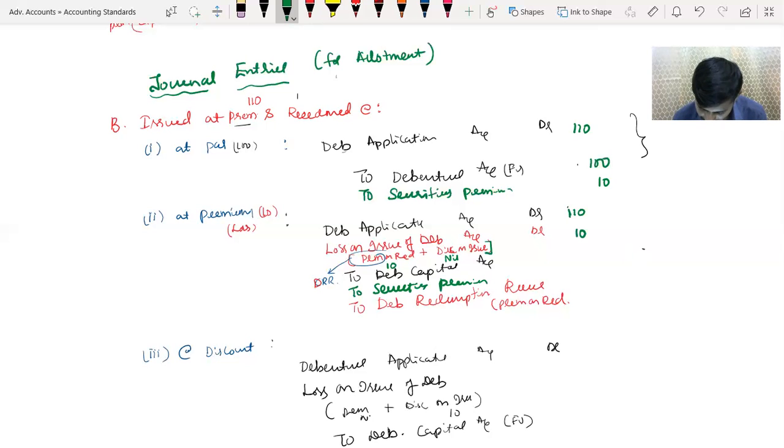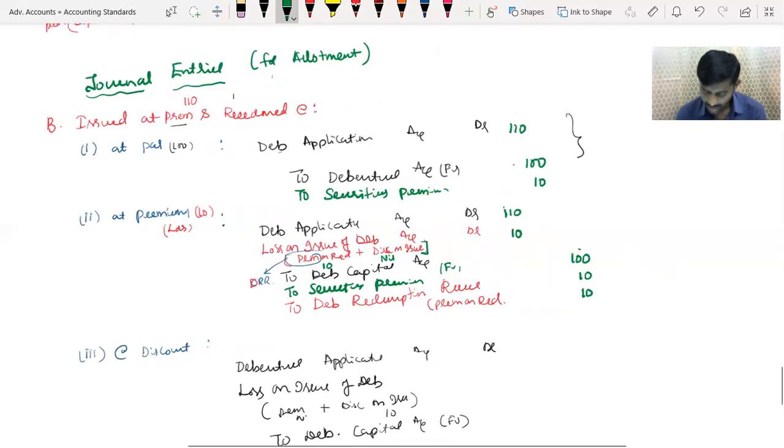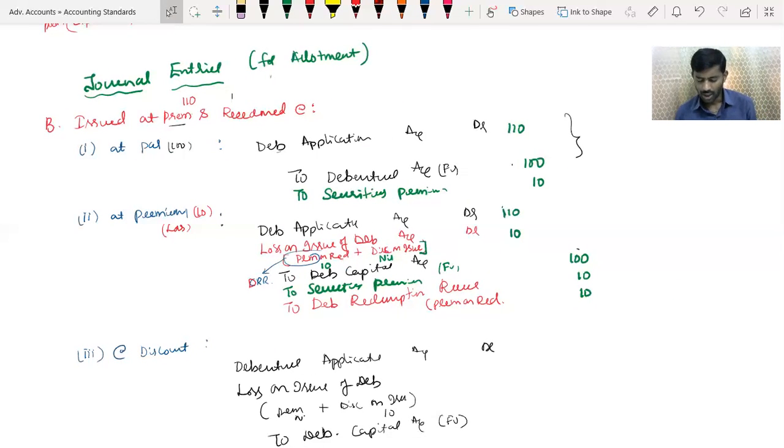To debentures, always this is face value 100. Securities premium 10. DRR 10. Whenever premium on redemption is there, along with your normal current entry, one debit, one credit has to be added.